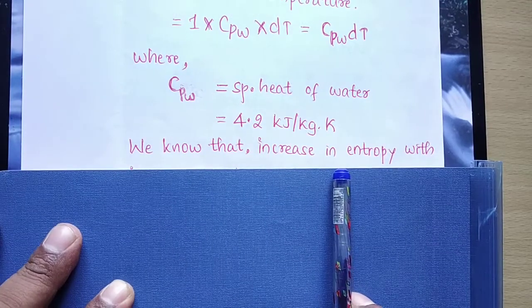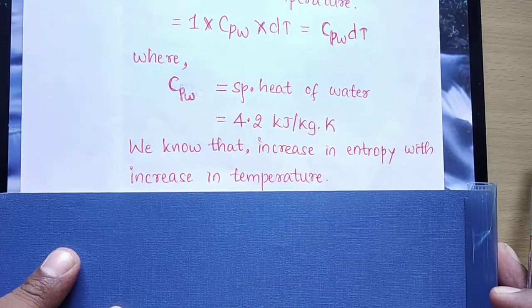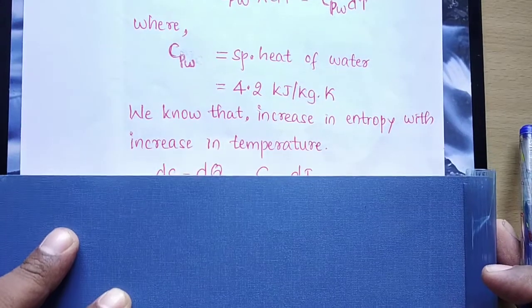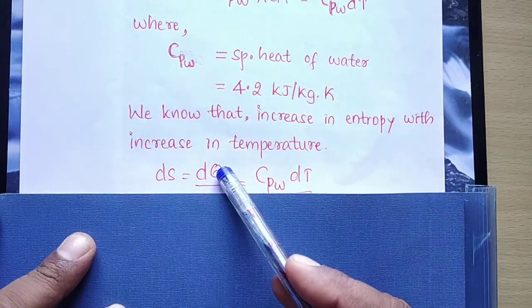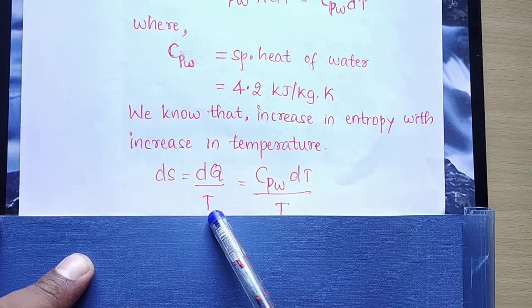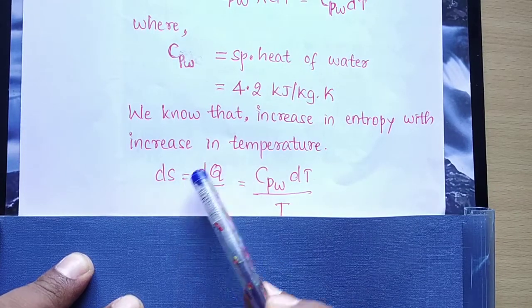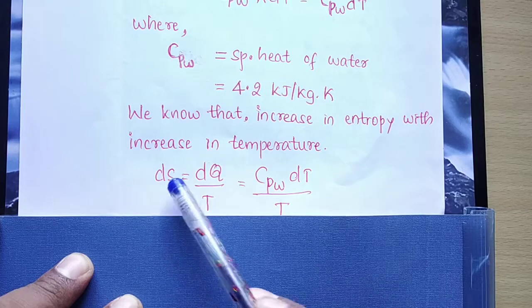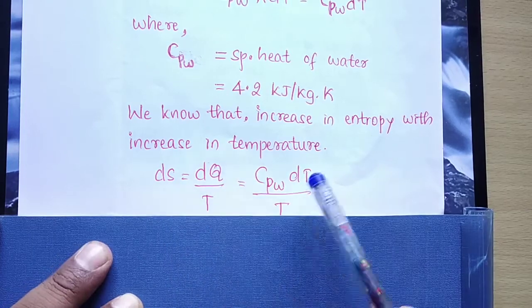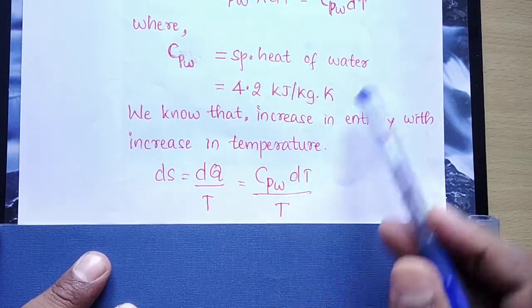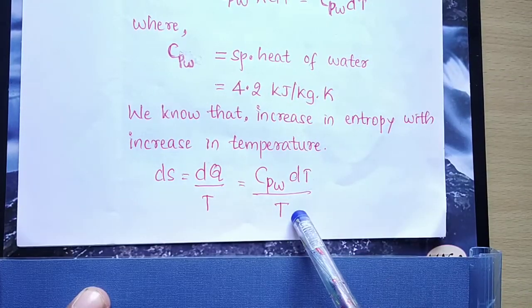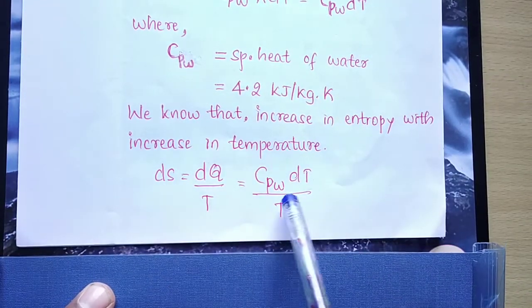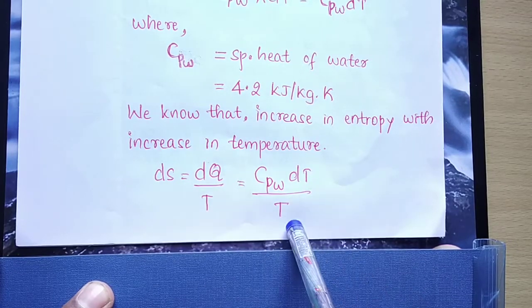Then we know that increase in entropy with increase in temperature is nothing but ds. ds is equal to dq by T. We know that ds, increase in entropy, is nothing but dq by T. So therefore I can write the equation as Cpw dt by capital T. So ds equal to Cpw dt by capital T.